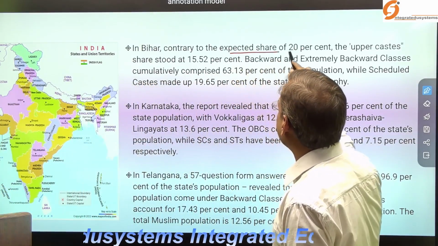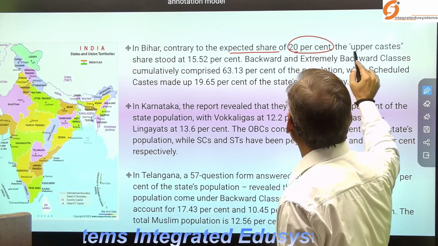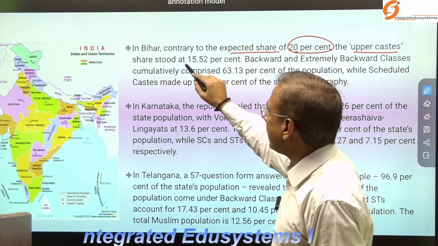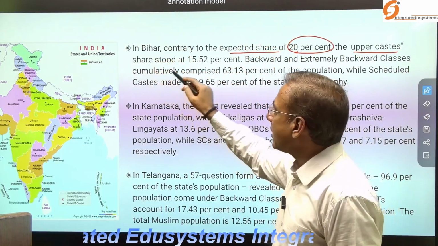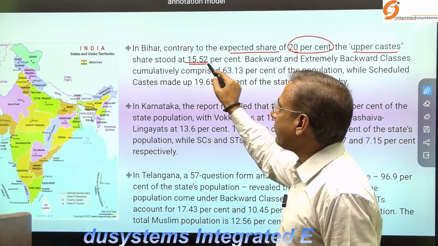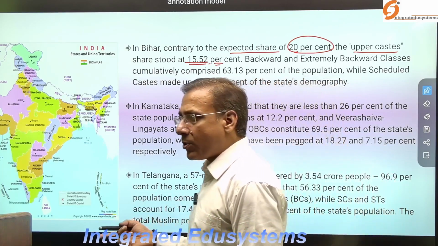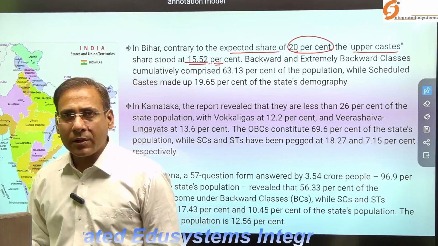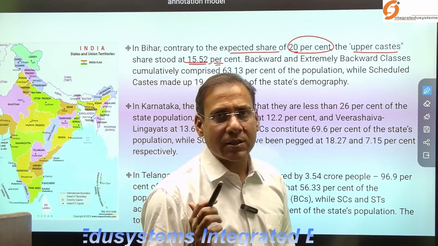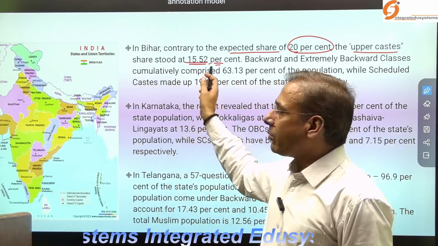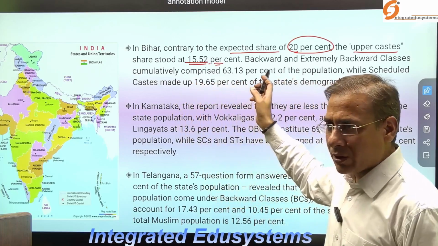Now, when you look at Bihar, contrary to the expected share of 20%, the upper caste share, according to the recent census, stood at 15.52%. So out of the total population, the upper caste in Bihar is, according to this caste census, 15.52%.